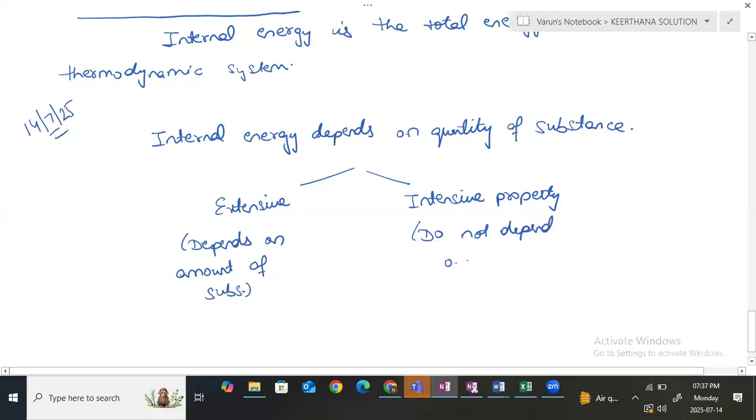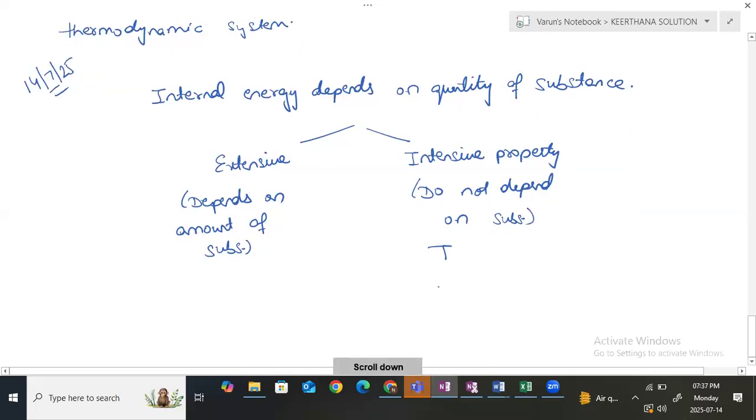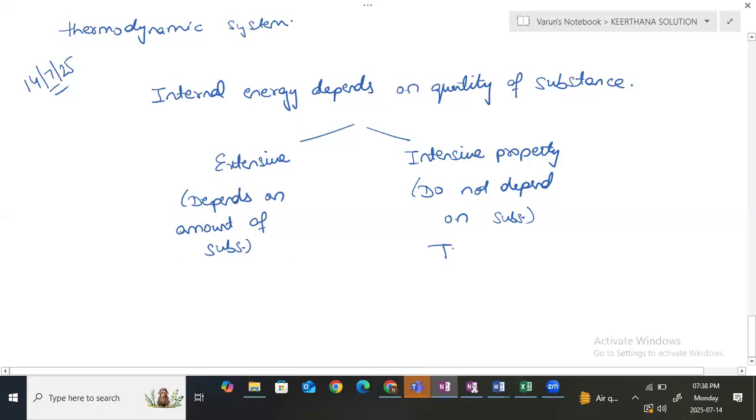If I say temperature, will the temperature vary between a room and a house? No, it will remain the same because it does not depend upon the quantity. Either it is the larger one or the smaller one, it remains the same. If I say density, whether you have 2 ml of water or 1 liter of water, the density of water is always 1.